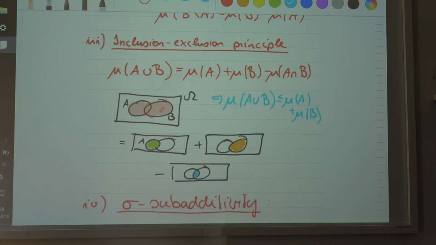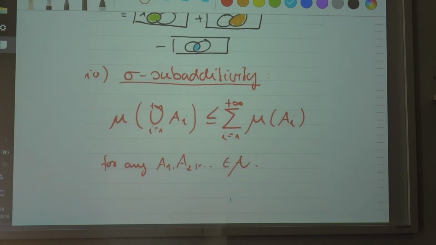But since the function is sigma additive, it will also be sigma subadditive. Which means that the measure of a union, no matter if the sets are pairwise disjoint or not, is not greater than the sum of the measures of the sets of which the union consists. And this is true also for countable unions, not just for finite unions.